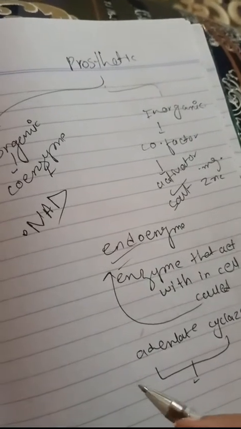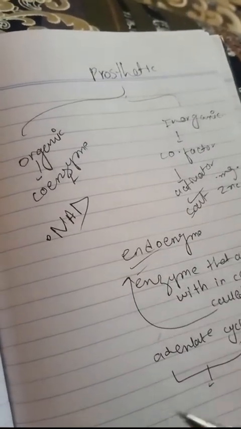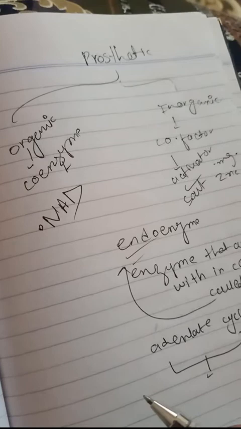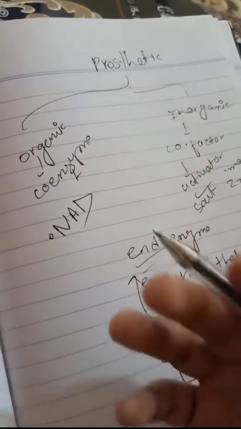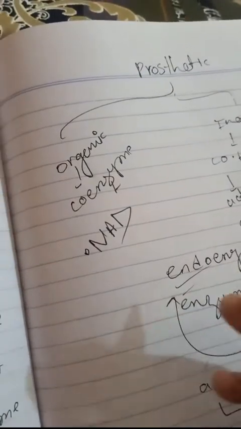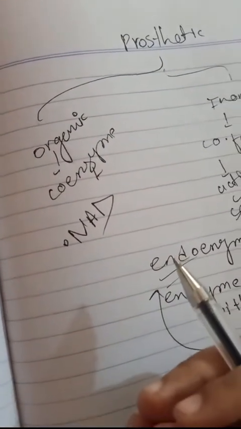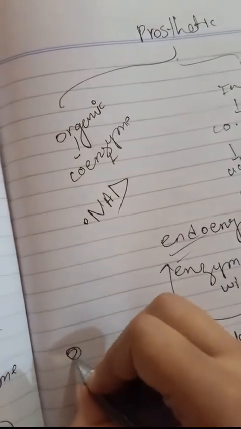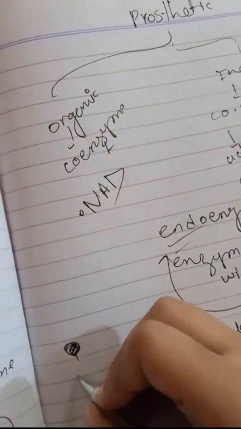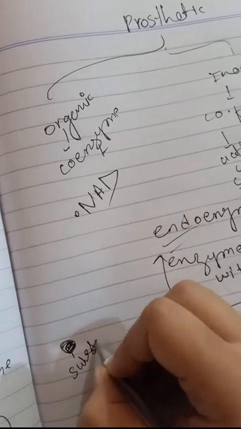What is a substrate? For example, the food we are eating is a substrate.